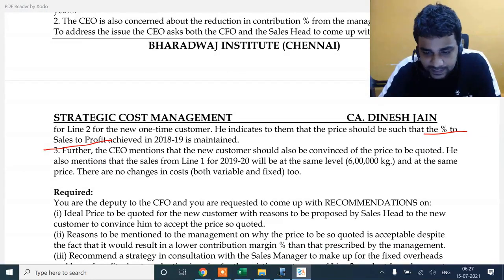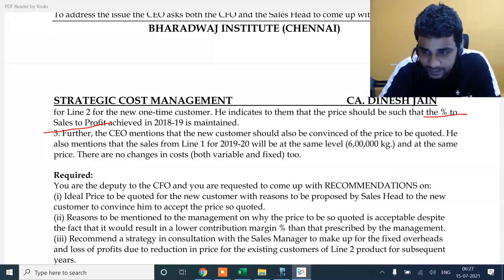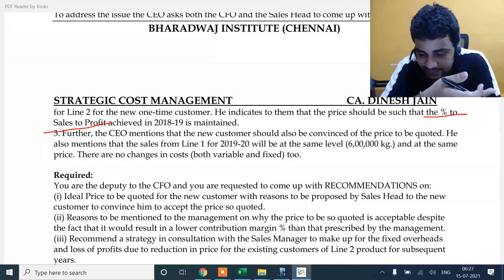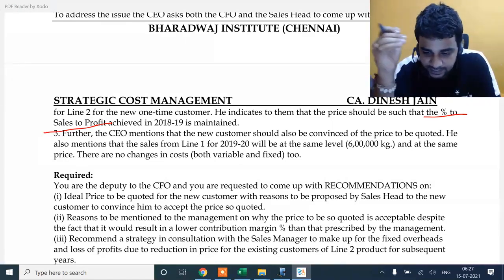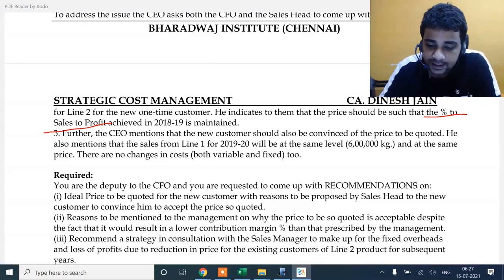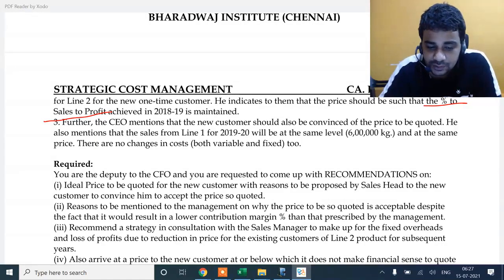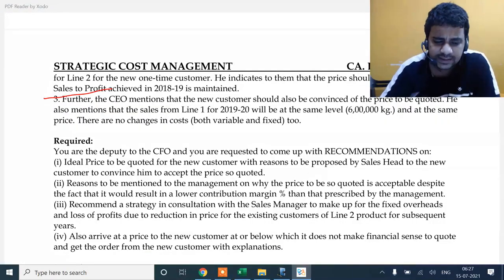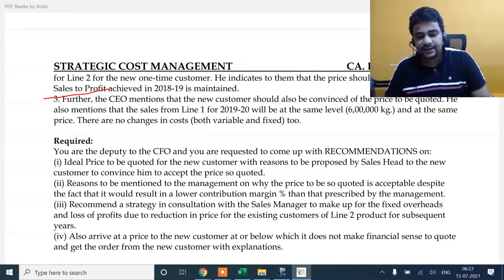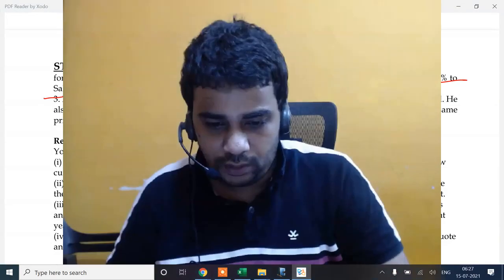Also, I'll have to convince the customer. I'll come to the reasoning to the customer. Same price, I'll have to convince the management. One, I'll have to convince the customer side. Second, I'll have to convince the management side. So these two I'll have to do. Third, I need a strategy as to what I can do to make up for the loss of profits, because this is a one-time order. So next year I don't want to suffer because of this. So what should I do so that I don't suffer next year? And a price at which it doesn't make any sense for me to quote for this order.